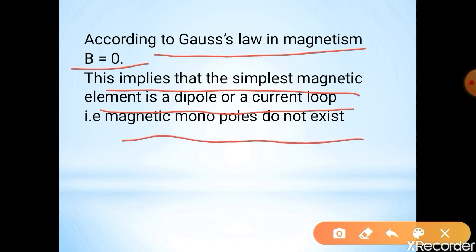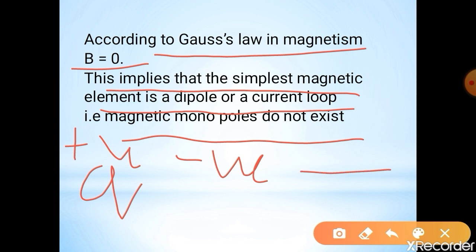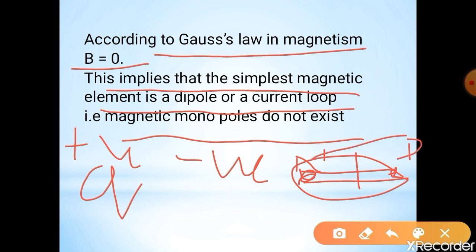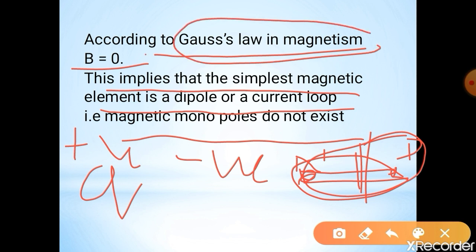So what does this mean? Charges we can get separately, positive charge and negative charge. But in magnetism, in a magnetic dipole, monopoles do not exist. They always exist in pairs. North pole and south pole always exist as a pair. They cannot be separated. Hence Gauss law in magnetism is always zero. This implies that the simplest magnetic element is a dipole or a current loop, that is, magnetic monopoles do not exist.